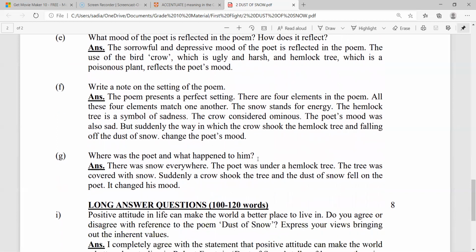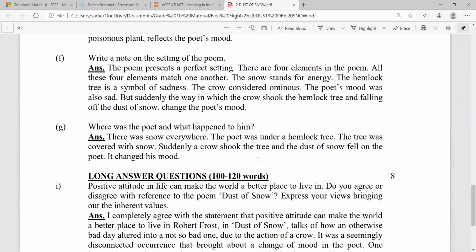Where was the poet and what happened to him? Robert Frost, in his poem Dust of Snow, was walking on a snowy evening. The poet was under a hemlock tree and the tree was covered with snow.